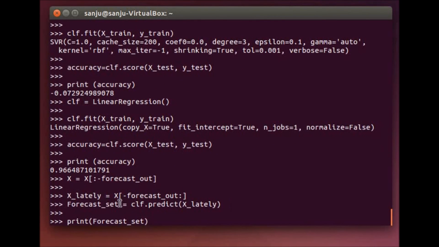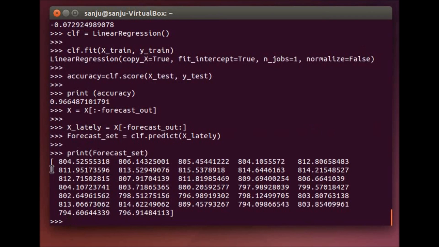I forecast using the new set. Here we have the forecasted values for the next 30 or so days. So I predicted what is going to be the stock price of Google for the next 30 days.